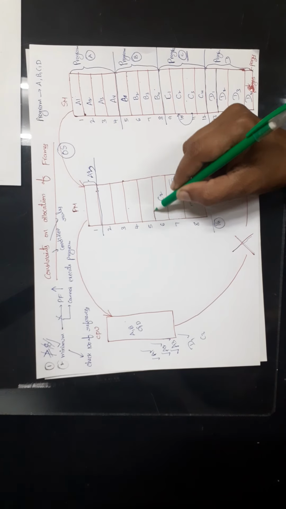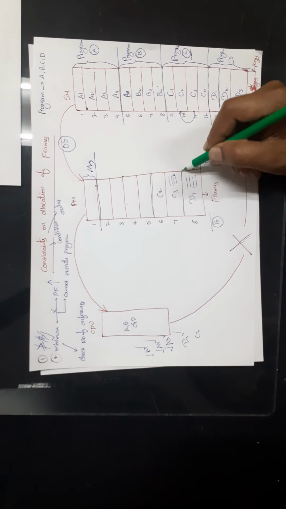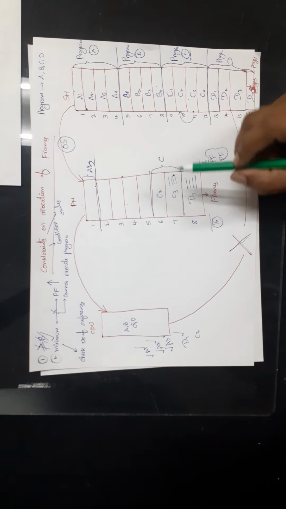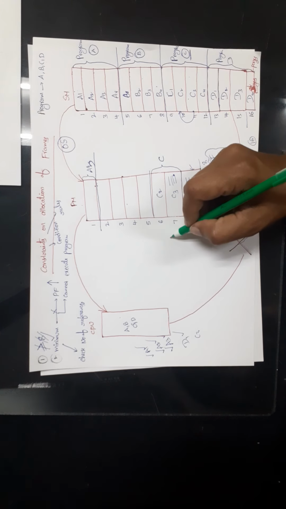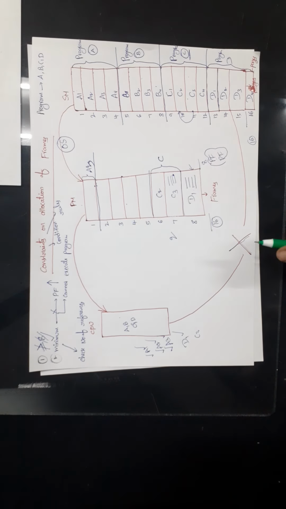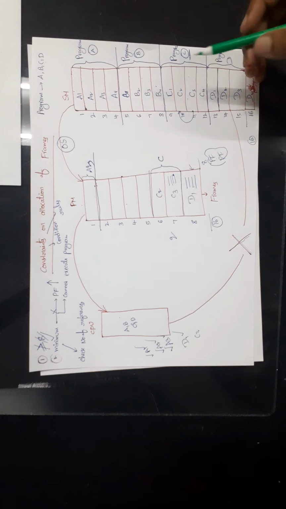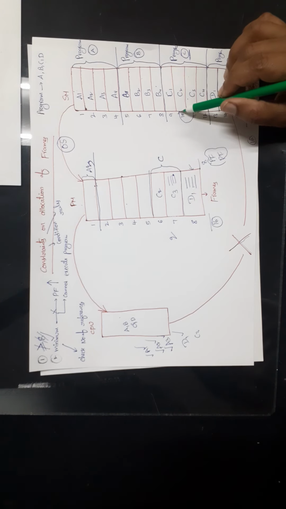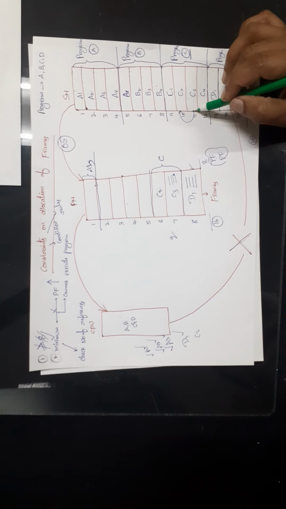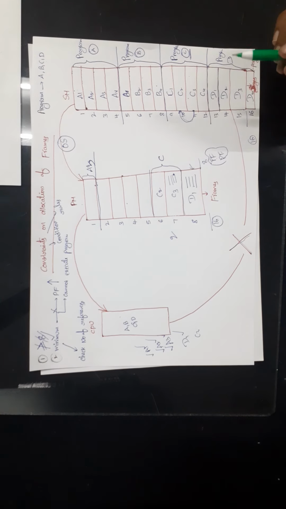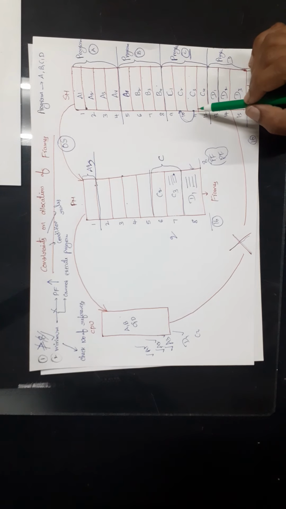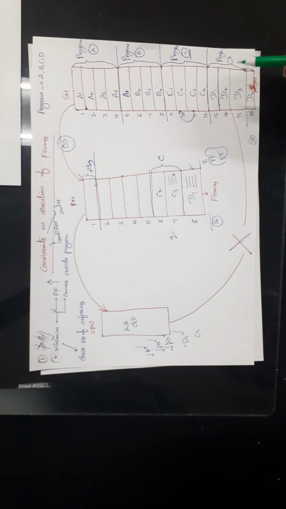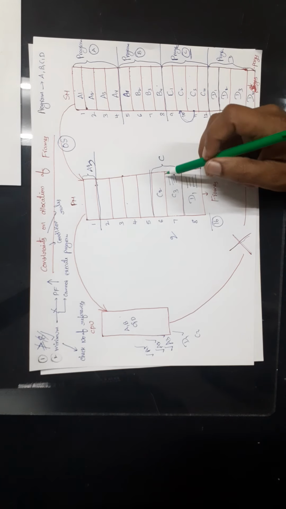So that means in order to execute program C, we should allocate some 2 frames for the process C. In order to execute process C, we should allocate some minimum number of frames. That means we should allocate a minimum of 2 frames for process C, because in order to execute C3, we require C2 data. That means it is requesting C2 data. So this is called a reference. It is asking for C2 data. So in order to execute program C, we require a minimum of 2.